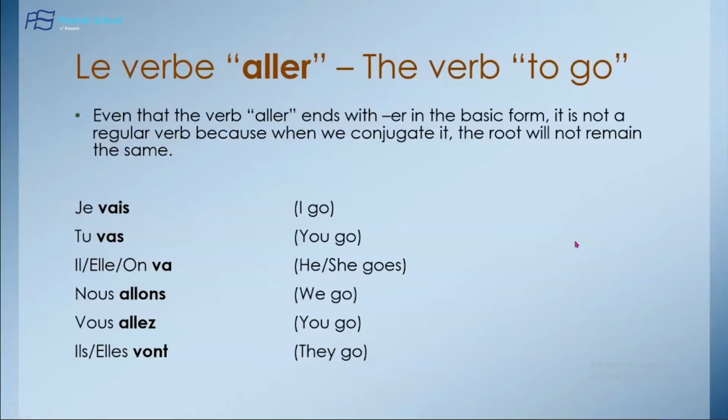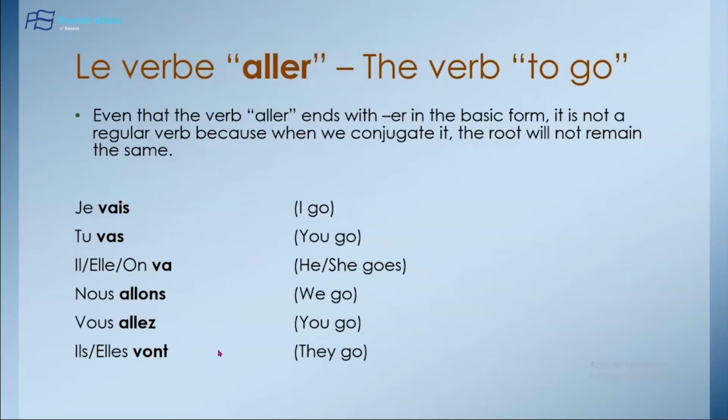So the verb to go in French in the basic form is aller. So aller means to go. As we said before, the verbs that end with er are regular verbs, but the verb aller makes an exception because this verb is not a regular verb, it's an irregular verb. So when we conjugate the verb aller with the personal pronouns that we already know, the root of the verb is not the same. The root is different in each person.